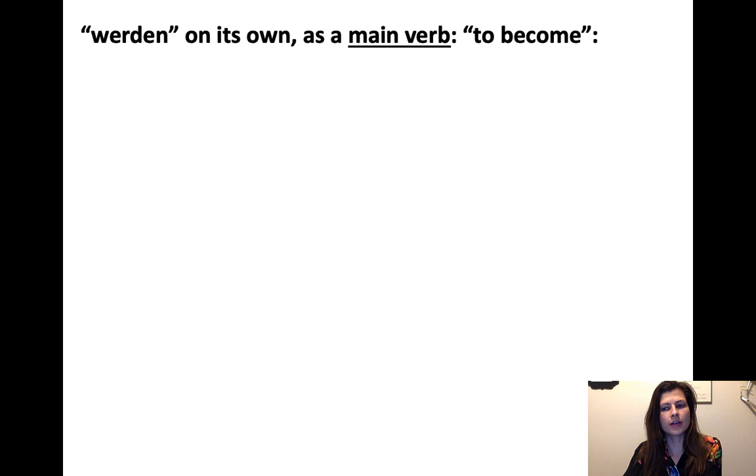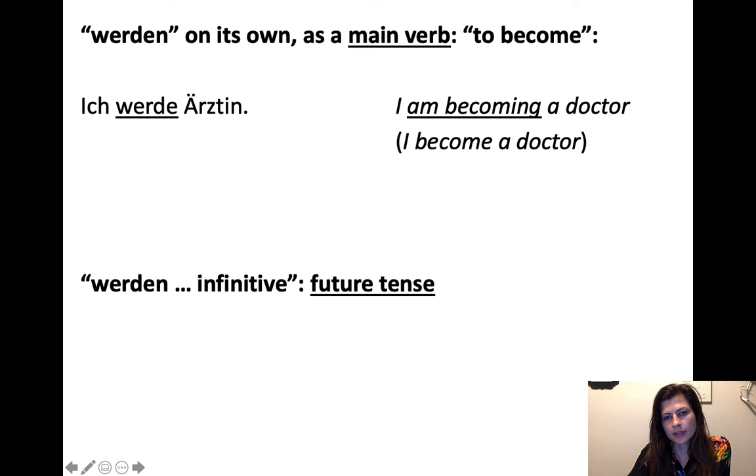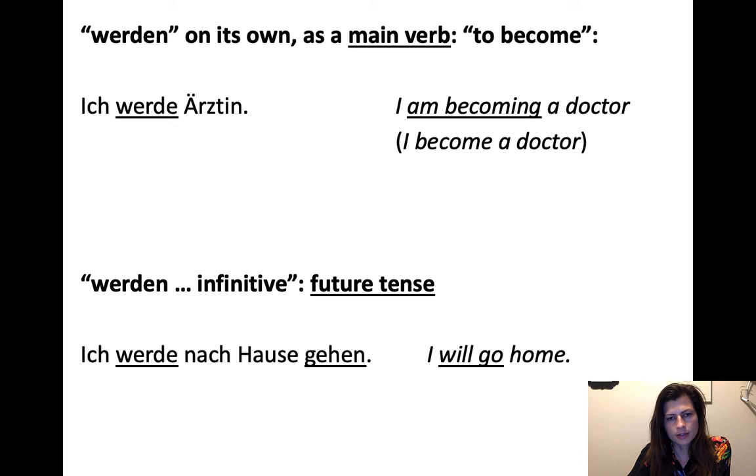Okay, so the other thing about werden I mentioned earlier is that on its own, as a main verb, it means to become. So you can have something like ich werde Ärztin, which means I am becoming a doctor, or maybe I become a doctor. Ich werde Ärztin. So it's present tense, and there's only one verb. I become a doctor. So werden is totally alone. There's no other verbs happening. So when werden is alone, no other verb in the clause, then it means to become. Werden plus infinitive at the end means future tense. So ich werde nach Hause gehen, I will go home.